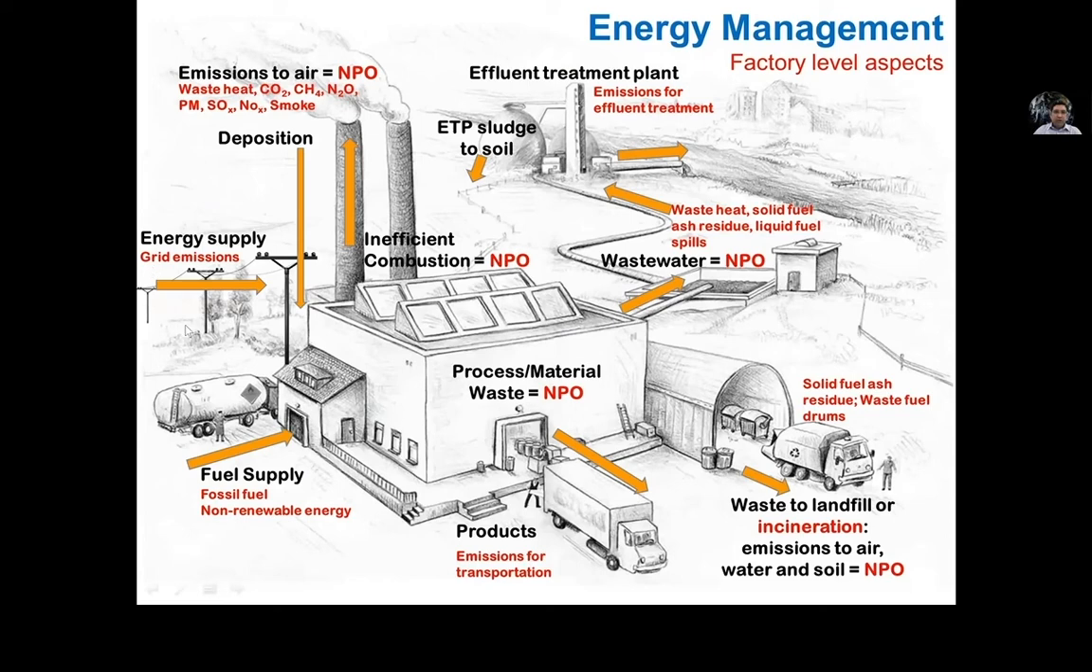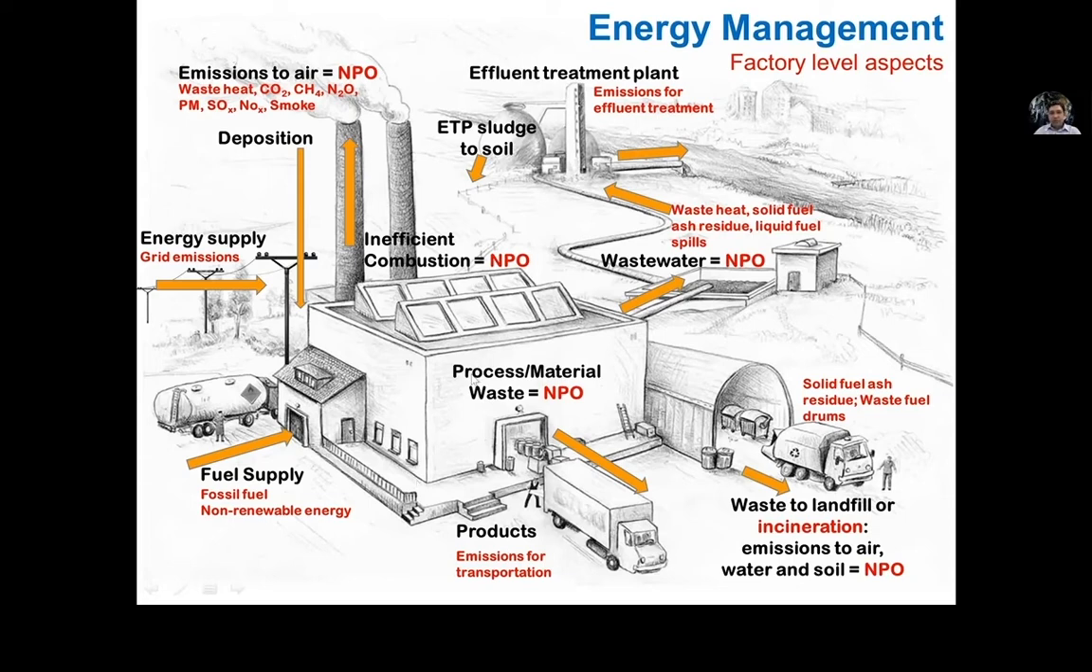If you see on the left hand side, we have energy supply issues, we have fuel supply issues, then inside the factory we have, for example, inefficient combustion, which is resulting in emissions, waste heat, carbon dioxide, methane, nitrous oxide, particulate matter, sulfur oxides, nitrogen oxide, smoke, and all this gets deposited into the soil, which obviously then causes trouble for the community.